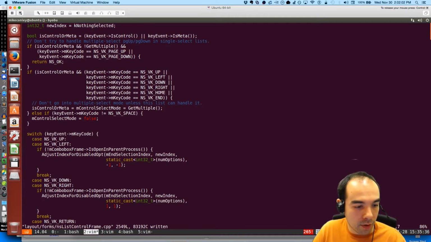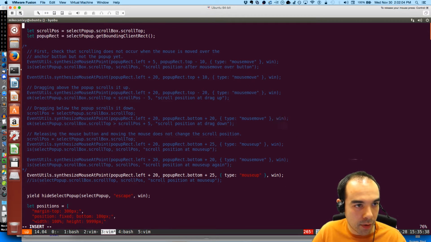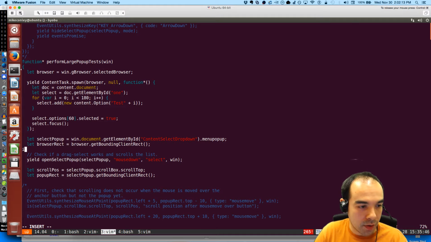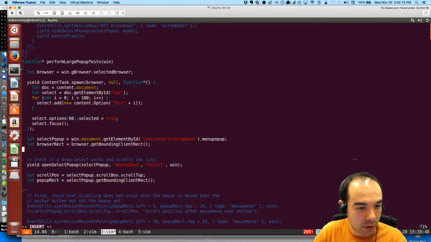I find whenever activities are spread out through a bunch of different places, especially in JavaScript, it's easier to just log instead of attempting to step through linearly with the debugger. So I'm going to dump: test is opening pop-up for the first time.